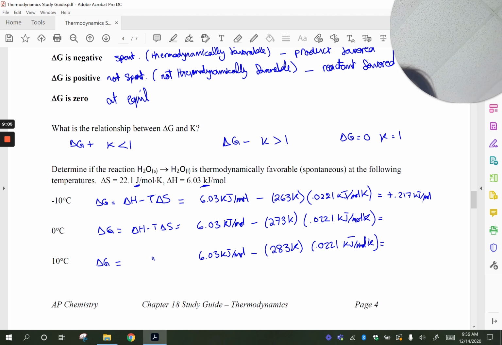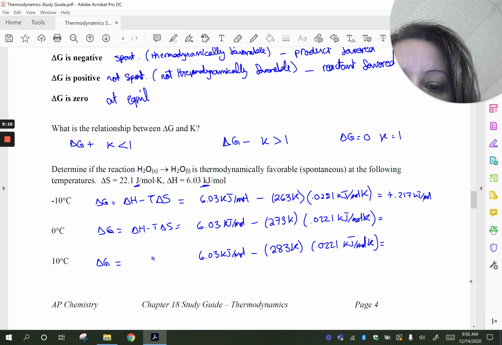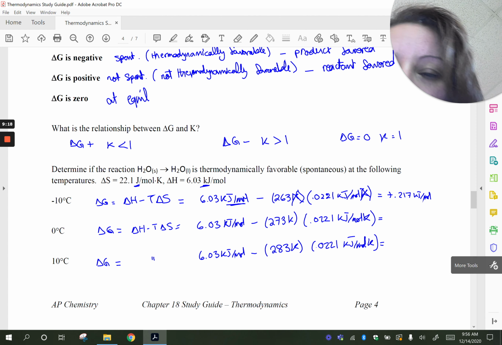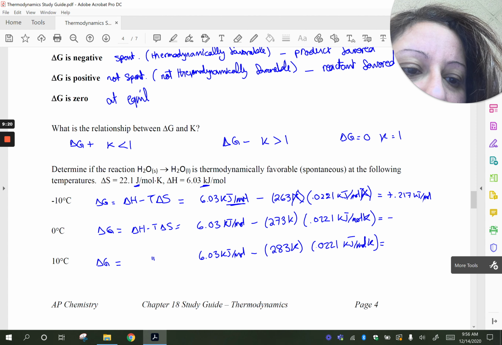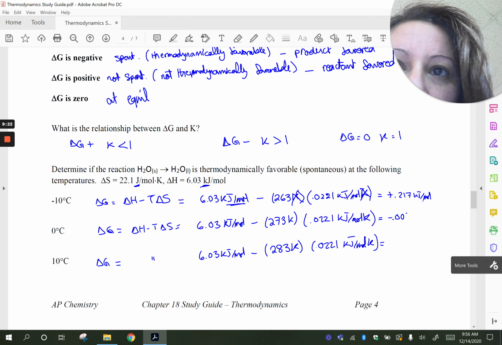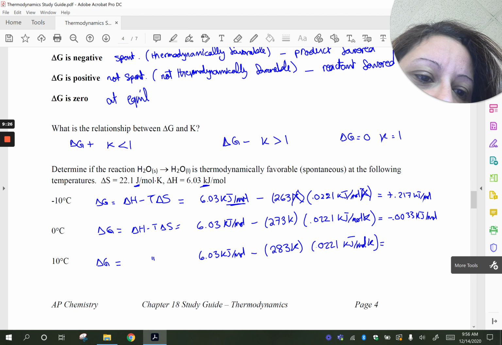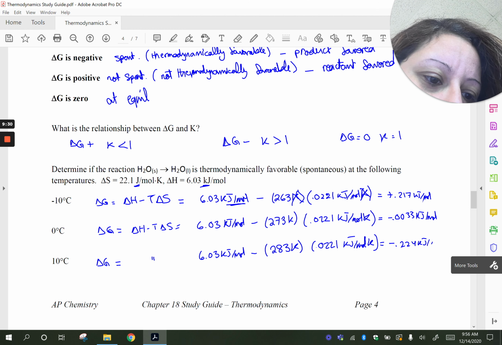By the way, the units for Gibbs free energy is kilojoules per mole. This is kilojoules per mole, and then this is Kelvin times kilojoules per mole Kelvin. So the Kelvin here crosses out with the Kelvin here, and you get kilojoules per mole. This one gives you negative 0.0033 kilojoules per mole. And this one gives you negative 0.224 kilojoules per mole.